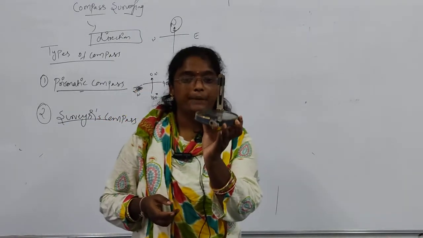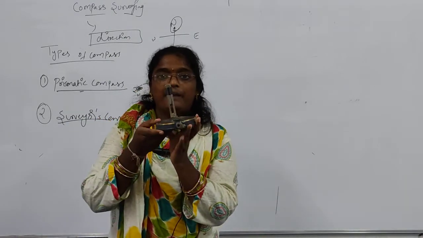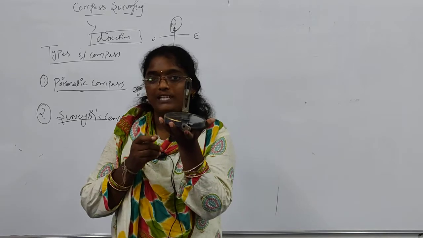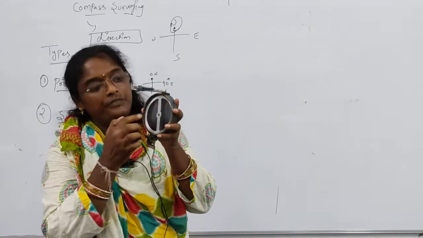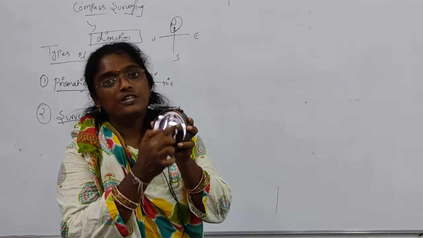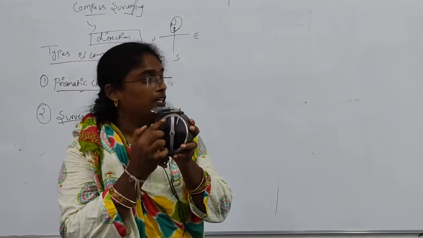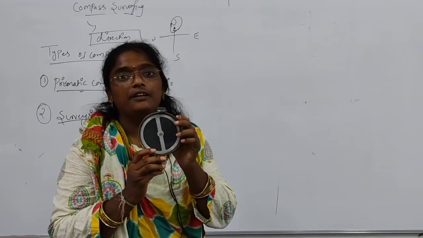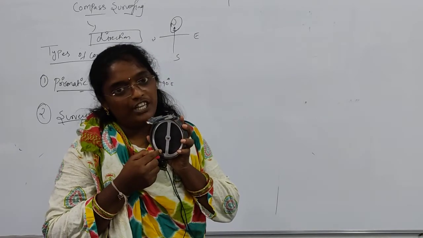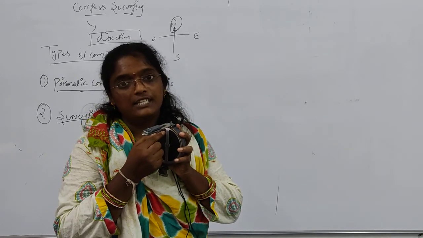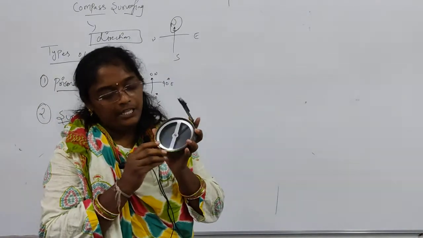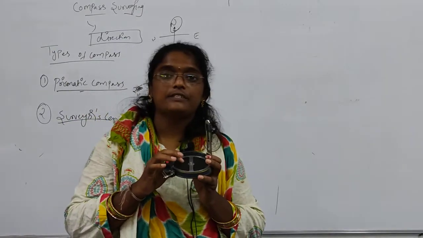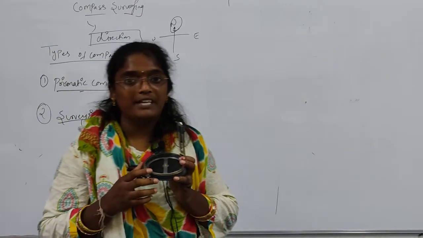This is the prismatic compass. Prismatic compass is a handheld instrument. Here you can see the graduation ring. From 0 degrees to 360 degrees, you will have all the graduations on this ring. Inside, you will have a dip of the magnetic needle.